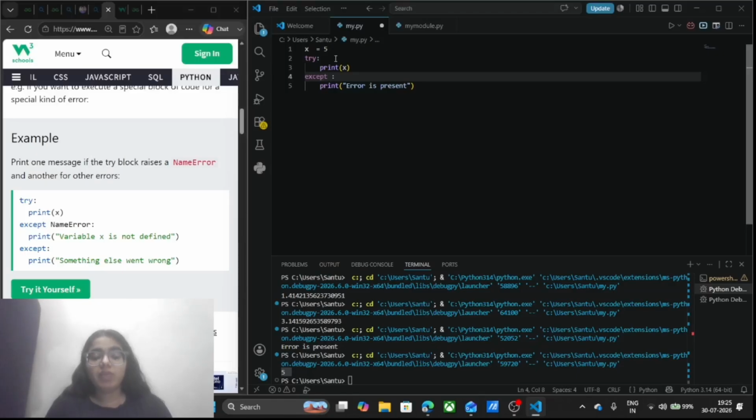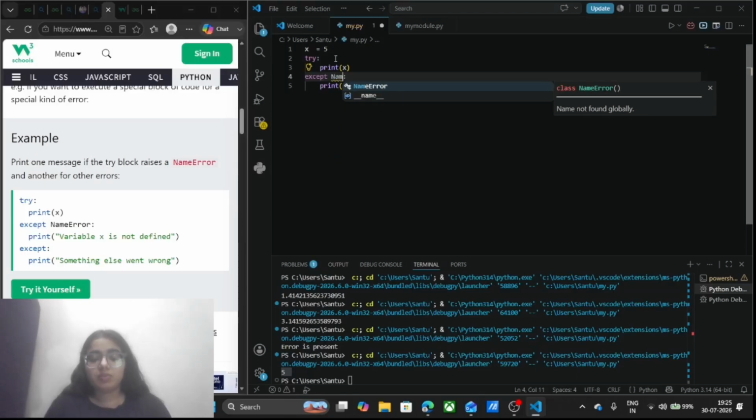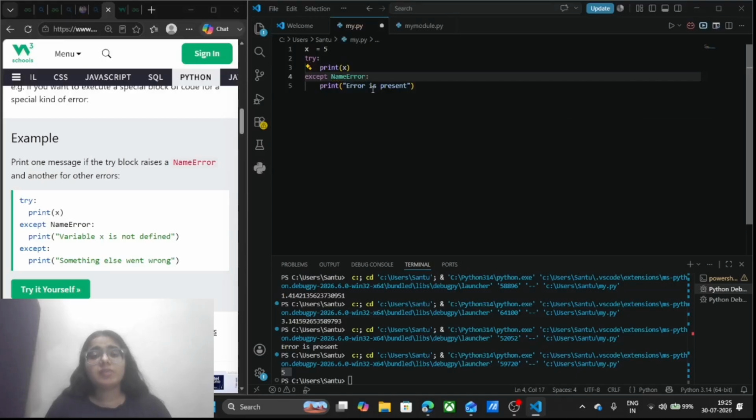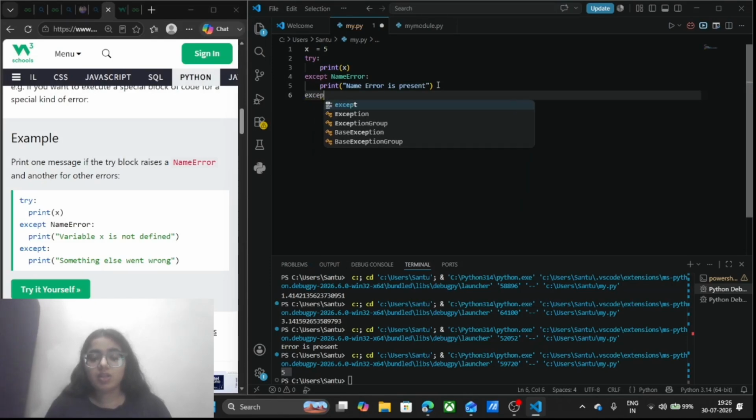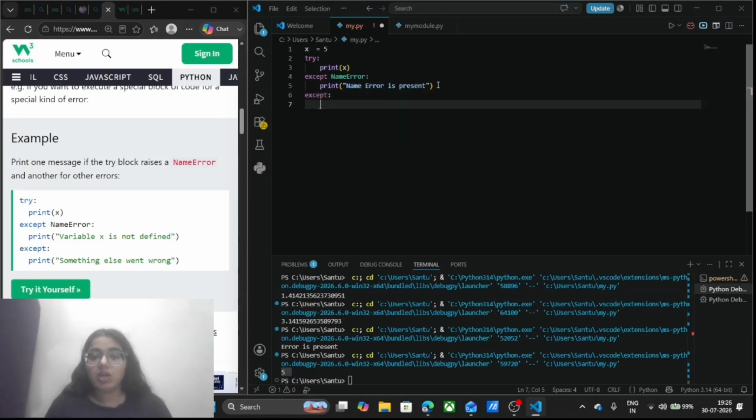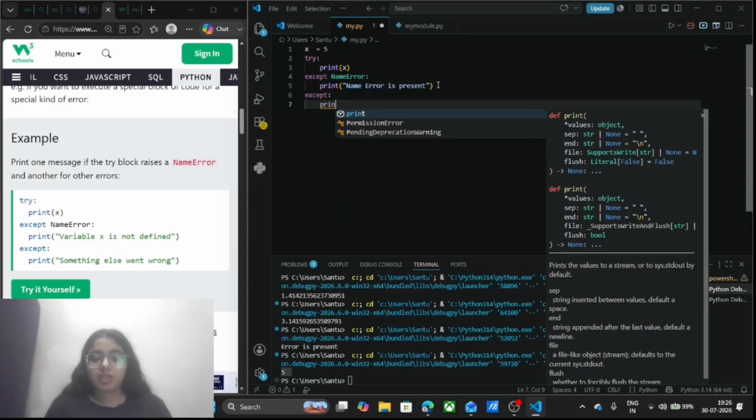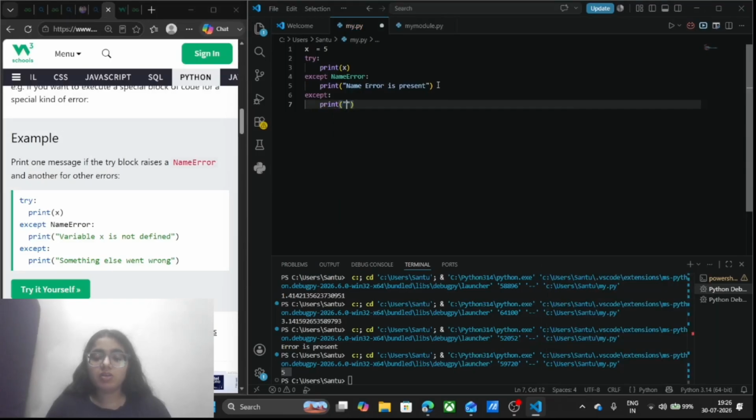If I want the name error to be executed as a different type of error, then I can specify that name error is present. Otherwise all the other errors are going to be handled in this except block, which I've written in the last.